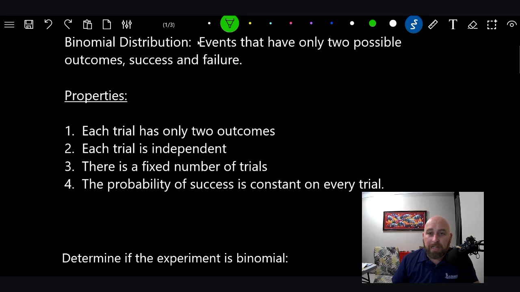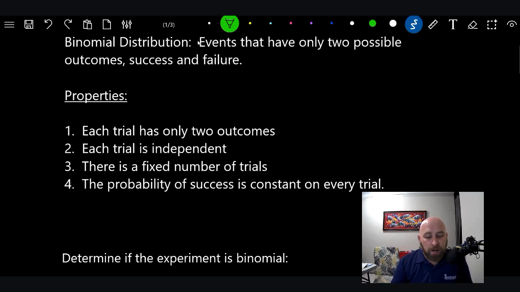For example, I can't say, if I flip a coin in the air, how many times will it land on heads and how many times will it land on tails? Well, there's only two options. It's only heads or tails, so that works. Each trial is independent, so that works. But there's not a fixed number of trials. You have to say out of 10 chances or out of 20 chances. You have to put a limit on it.